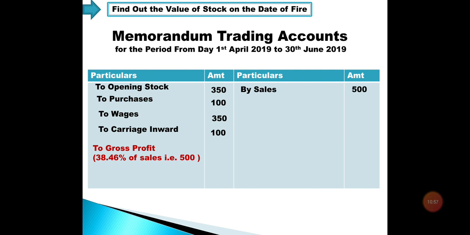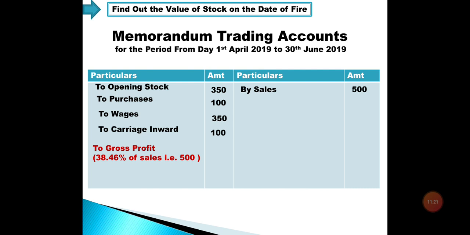So first of all, we will take down the gross profit with the help of the percentage of gross profit we have already found in the previous step. The gross profit percentage will be the same for the memorandum period, so the percentage is 38.46.